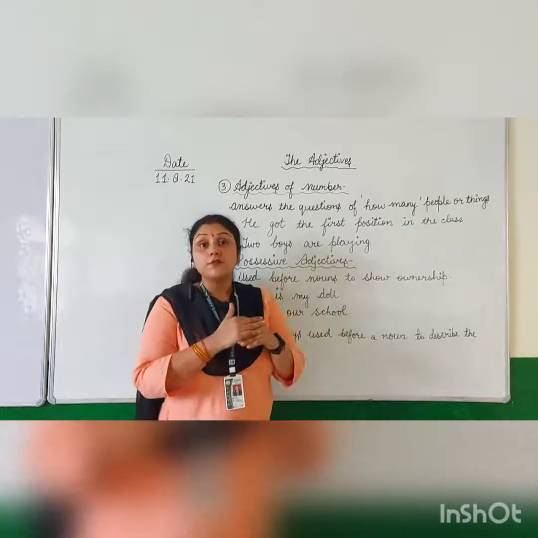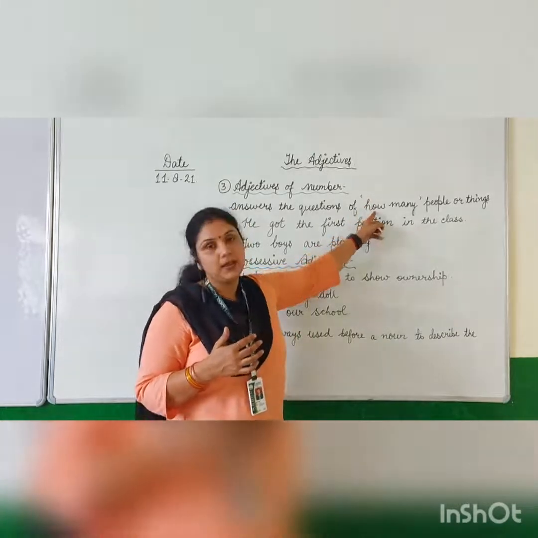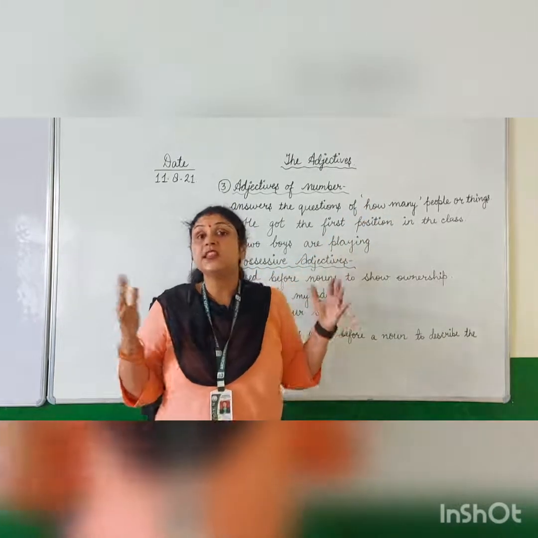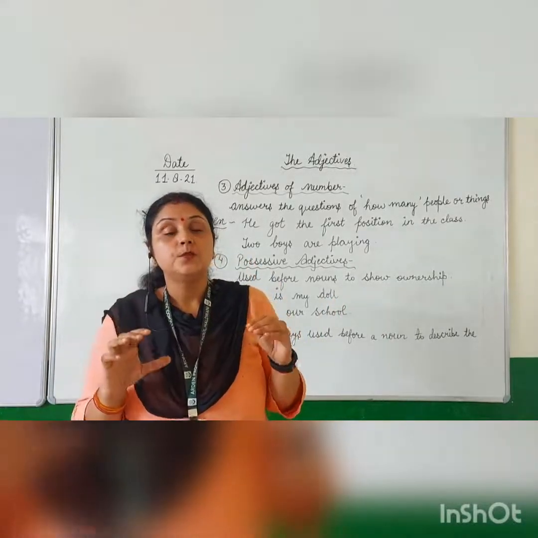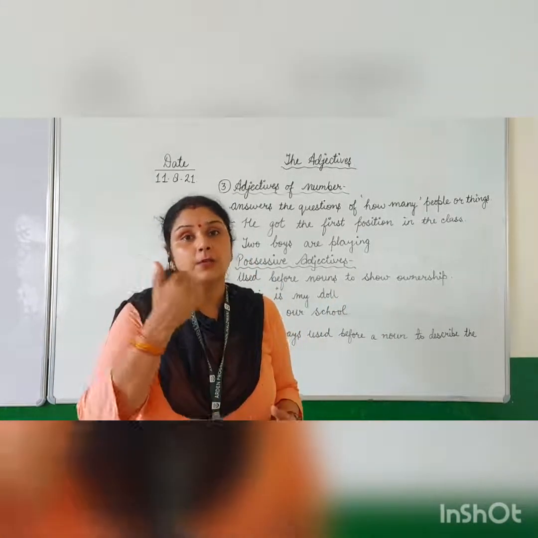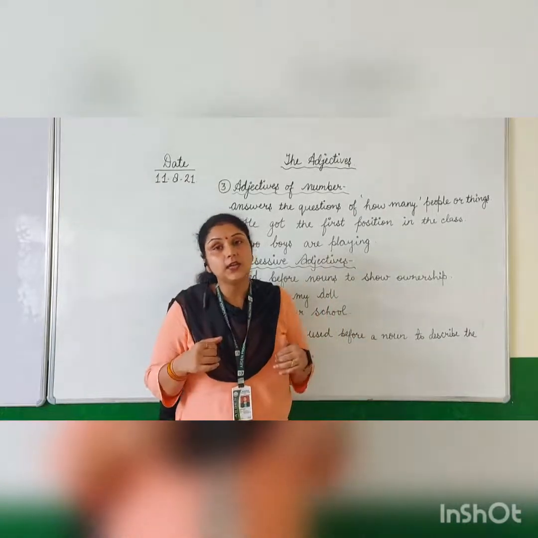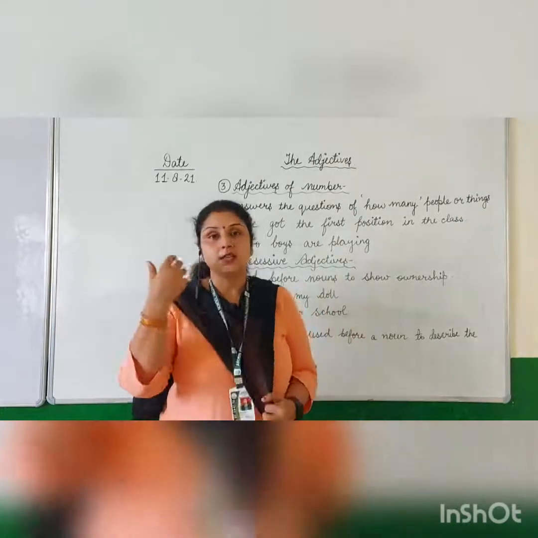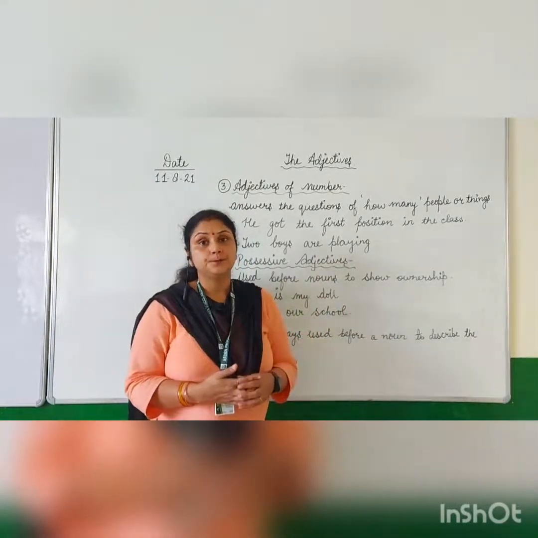So adjective of number gives the answer of question how many. How many means kitne. So whenever the question how many comes, answer comes in numbers. तो जब भी हम how many पूछते हैं तो how many का आंसर क्या आता है? In numbers. 1, 2, 15, 13 like this.